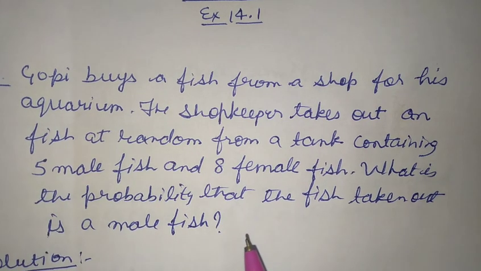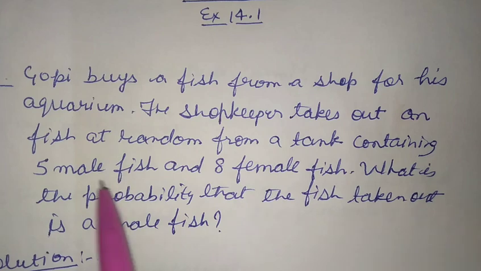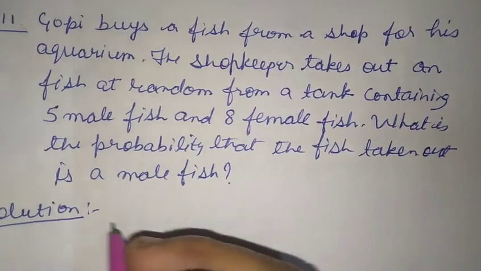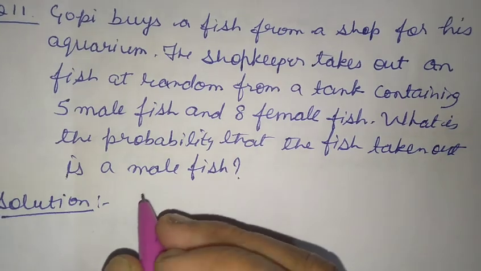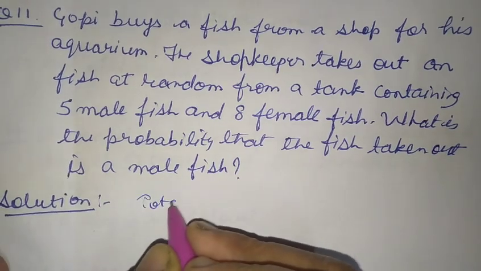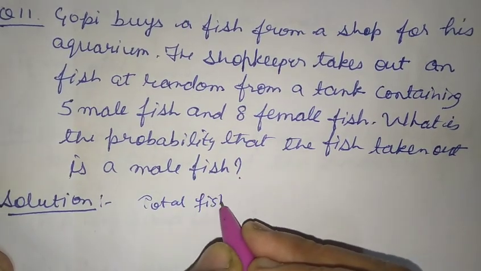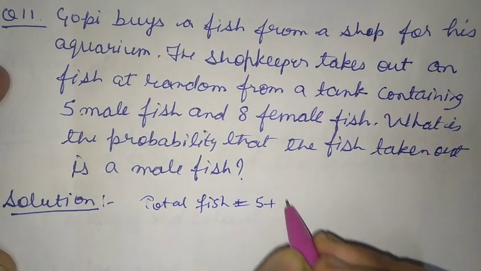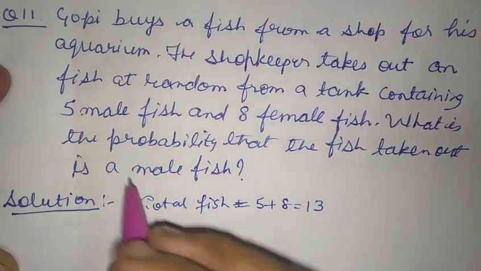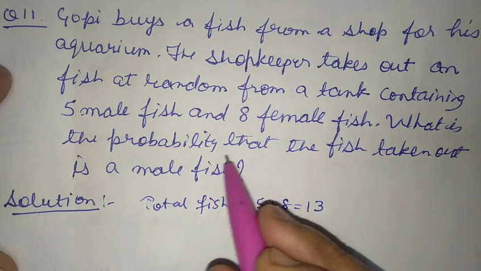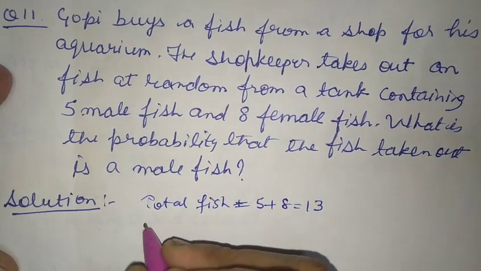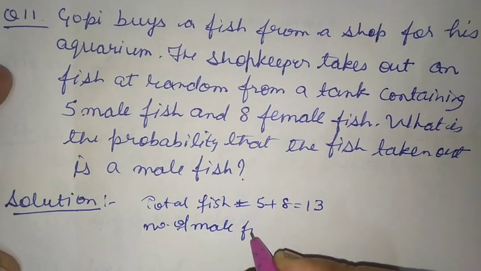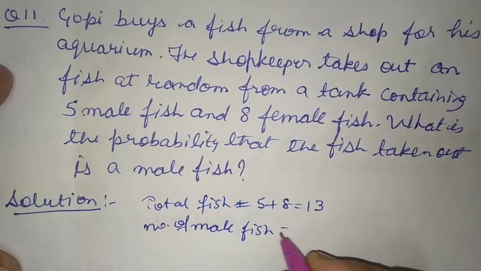So let's see how many fish we have in total. We have 5 plus 8, that is 13. So let's do the question. We have to find the male fish. So total fish we have is 5 plus 8, that will be 13, and we have to find the probability of getting the male fish. So the number of male fish we have here is 5.